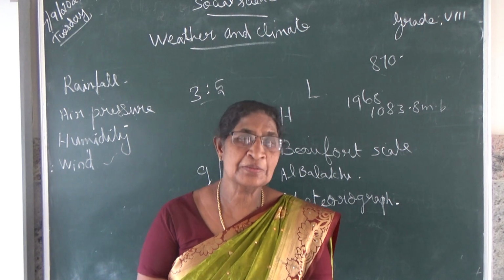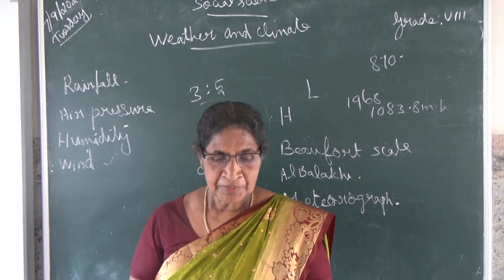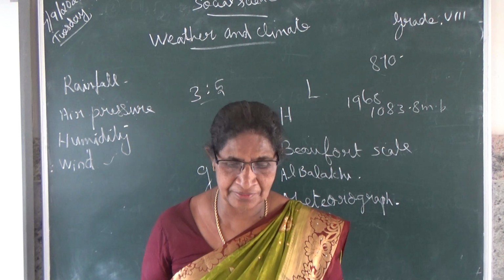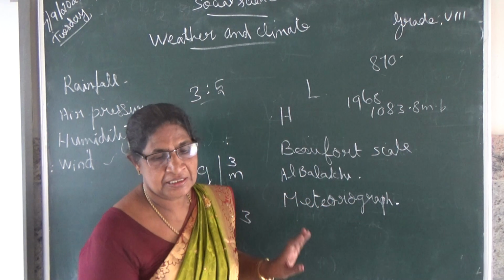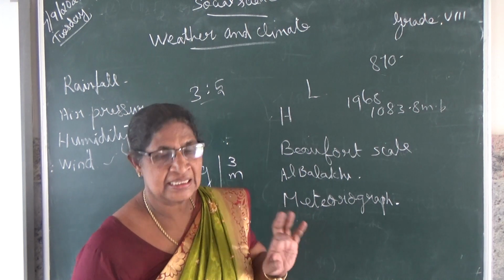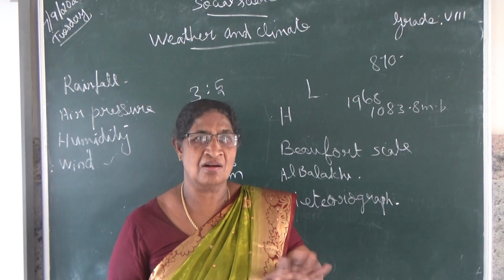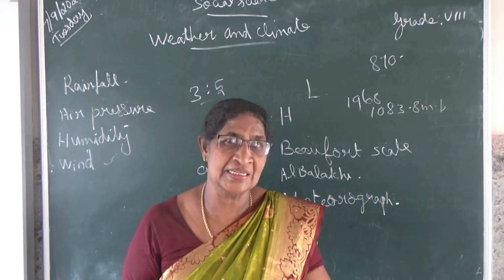Okay, what is planetary wind? That is very, very important. Planetary winds are the ones which blow almost in the same direction all the year, all the months, every day.